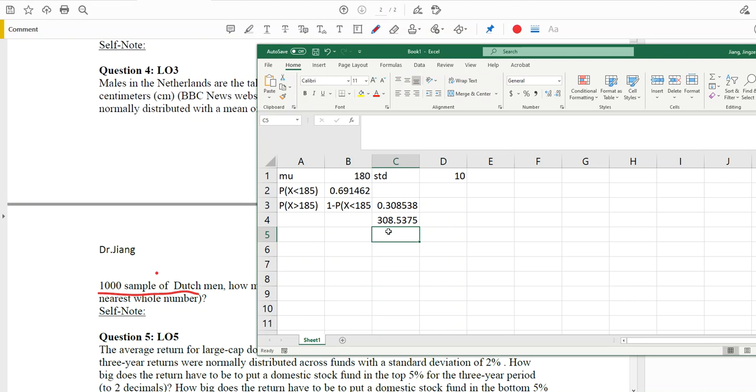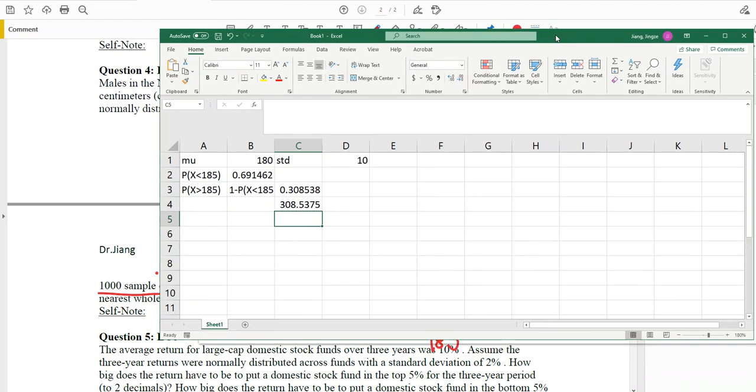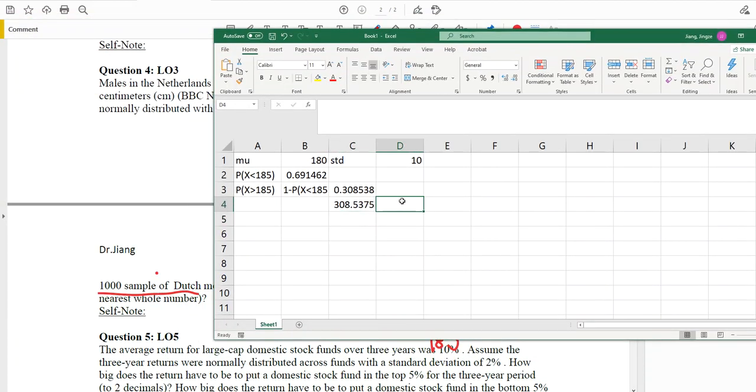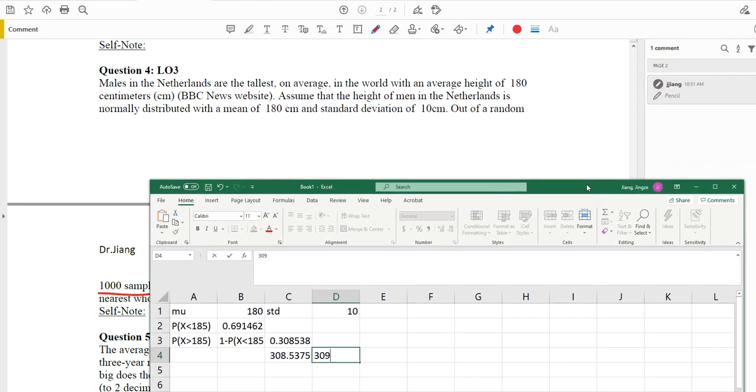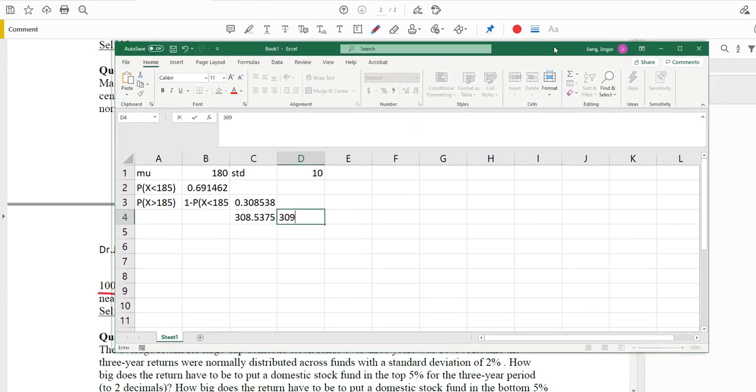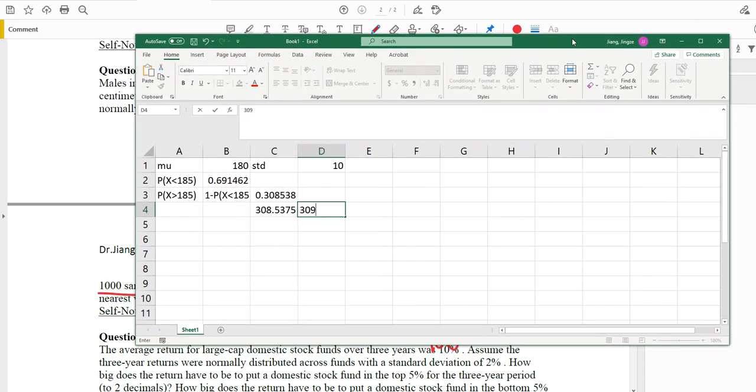So now our answer is 308.5375, and the question asks you to round it to the nearest whole number. So our final answer here will be 309. Because it's a 5, we round it up, so it will be 309. That's the answer for this question. You can see how we can use the probability to help us do the forecast. In our next video, we're going to go backwards: given this value, how do we figure out the probability.